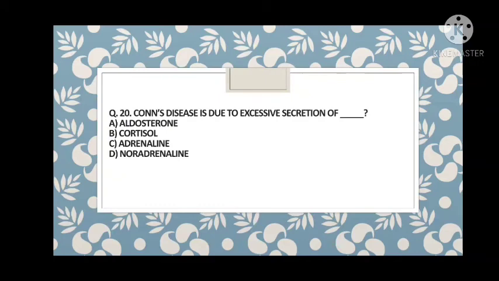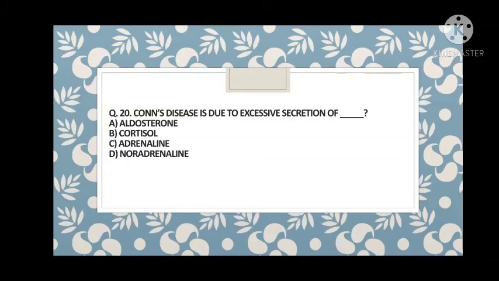So guys, Cohn's disease is due to excessive secretion of what? There are three kinds of disease which you have to study when you are studying the endocrinology of the adrenals. The adrenals release mainly three hormones, if I'm talking about the endocrine part.